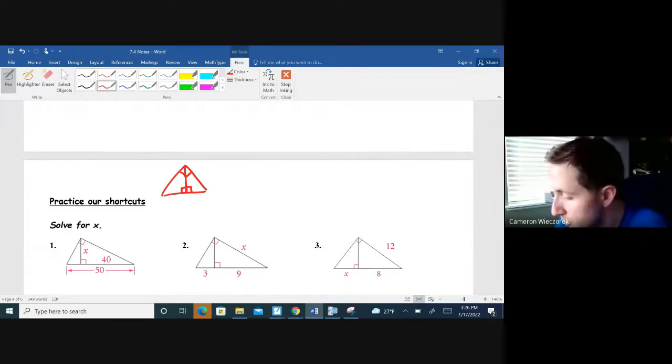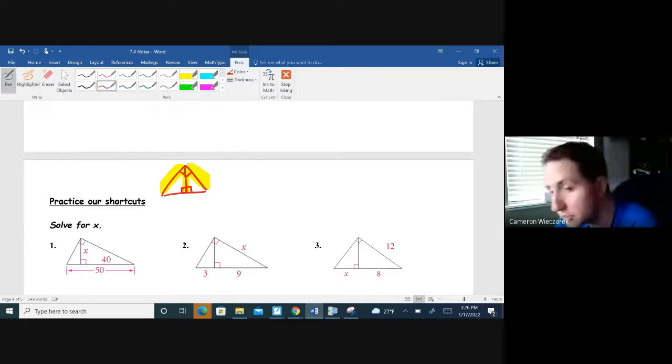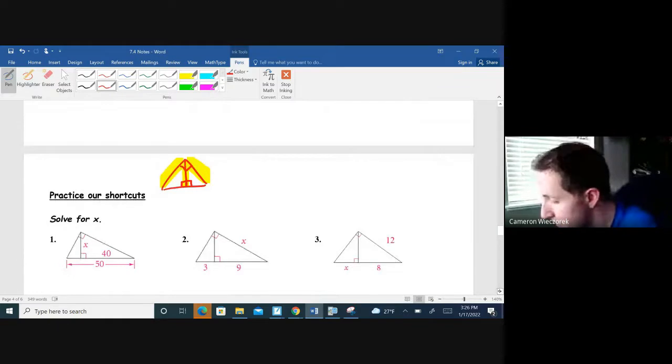And in video number 2, we looked at three shortcuts so that you don't have to draw the triangle separately every time. We looked at how either the altitude could be your geometric mean, the left leg of the big right triangle could be your geometric mean, or the right leg of the big giant right triangle can be your geometric mean. And we looked at the mountain man analogy that shows you which pieces would lie in your extremes. So if you want to have that diagram out as we work through these examples, you can. And I'll reference the mountain man in some of these as well.